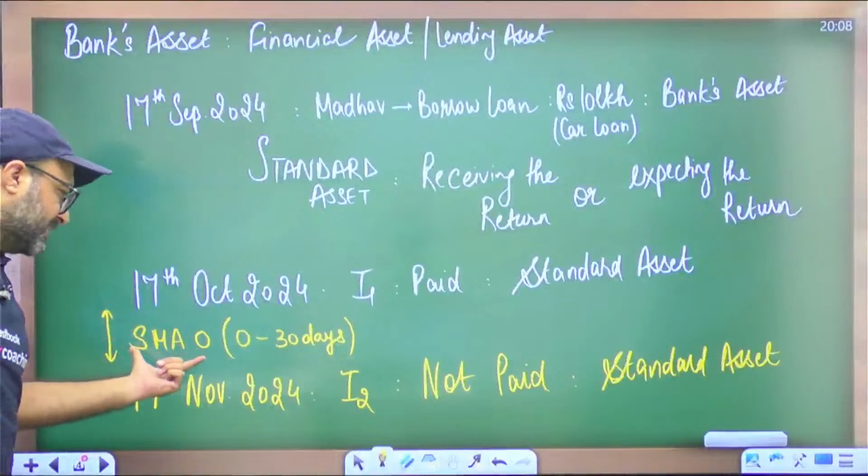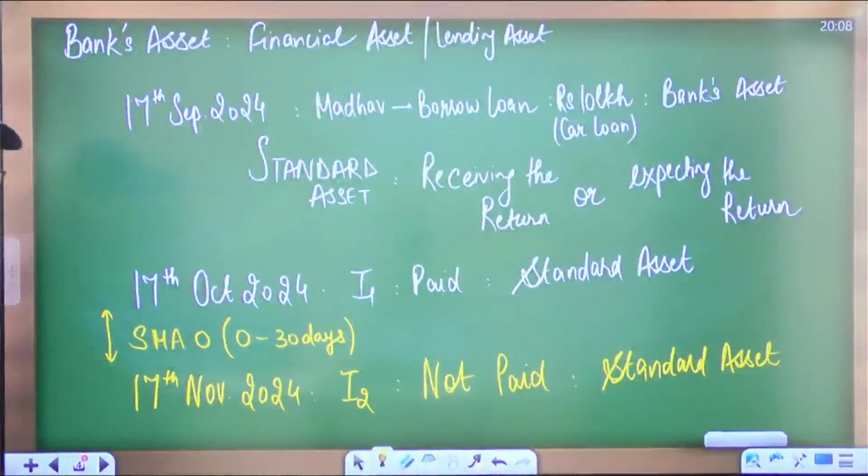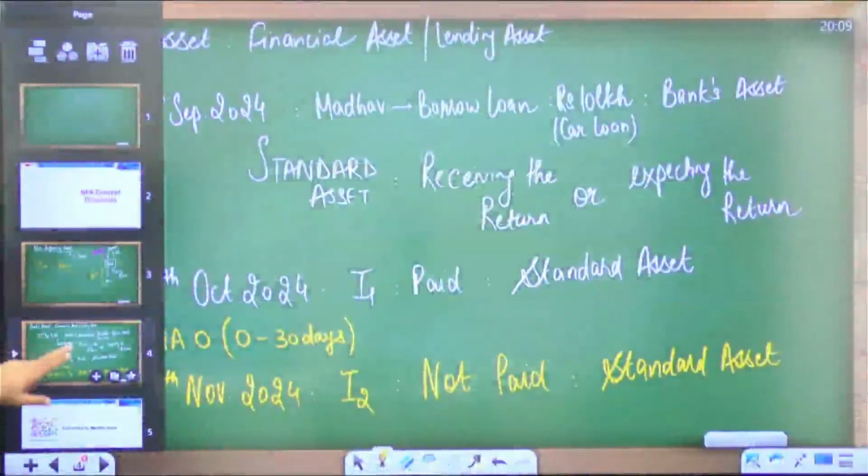Why this introduction? Earlier the term SMA was not there. This term was introduced, I'll not say recently, but after the increase in NPA cases in the country, and it was introduced to bring banks' attention towards the loans which have been given over a period of time. So SMA 0 means the loan installment is due for 0 to 30 days. What will happen next? Please pay attention.